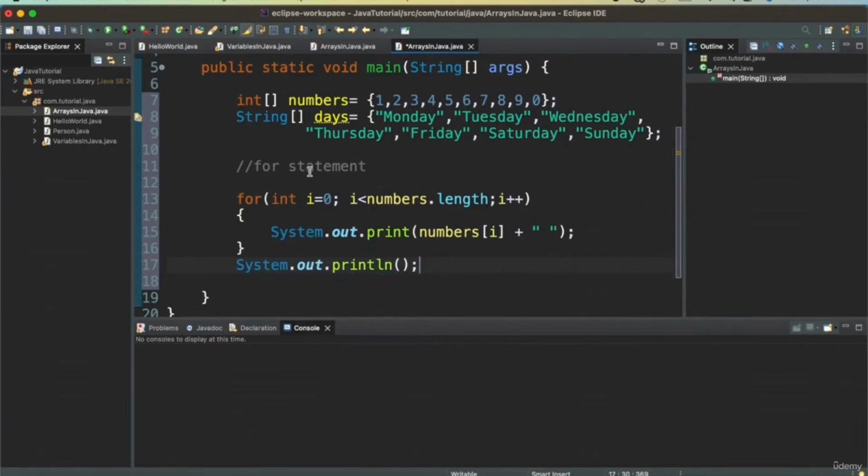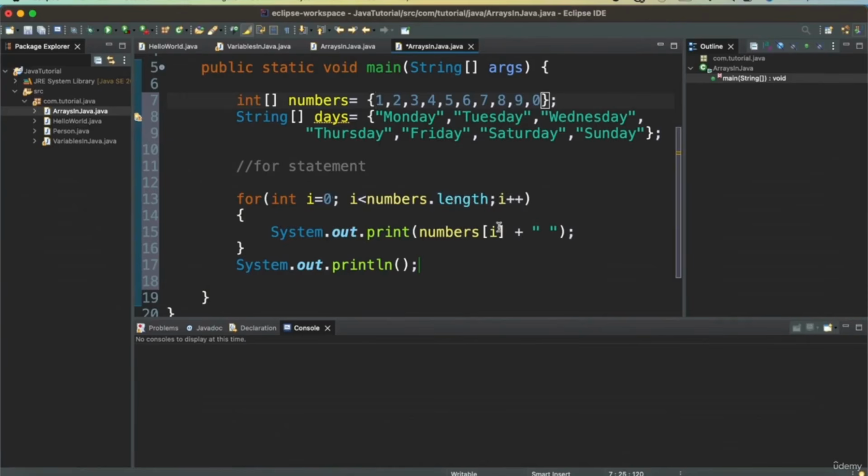So this for statement says that I want to start printing from 0, the 0th index, that is from this index, all the way till the length of the array, which is 10. Because it starts from 0, I will say i is less than numbers.length, and then we will increment.